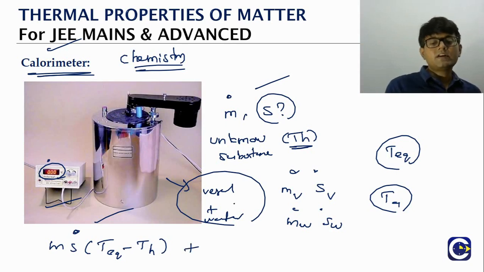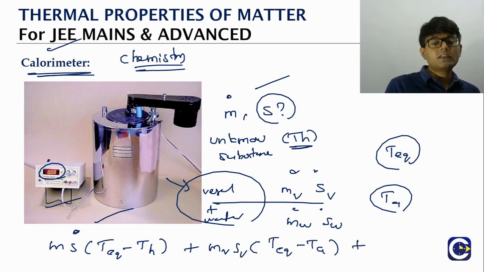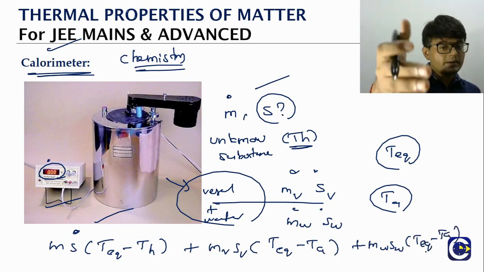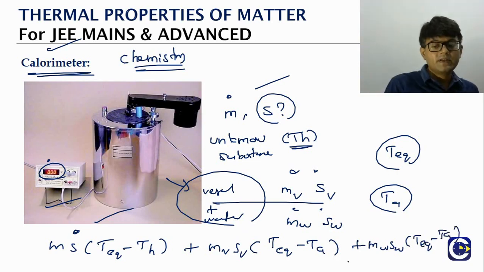What is the heat change for the vessel? Mass of the vessel into specific heat, into the temperature change. Finally, it reaches equilibrium temperature. Initially, what is it? Ambient temperature. What is the heat change for the water? Mass of water into specific heat capacity of water into the temperature change. The final temperature is the equilibrium temperature minus the initial, which is the ambient temperature. When you add up all the heat changes, that should add up to 0. That is the principle of calorimetry.